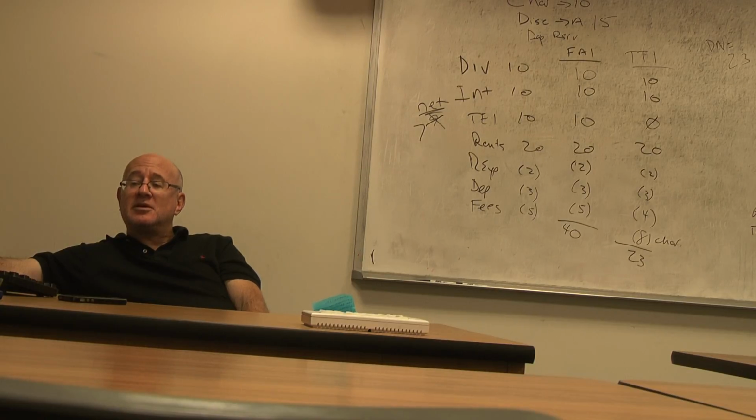Could it be a distribution out of corpus? Corpus of what? The S corp is making the distribution. Maybe it's the AAA, or maybe it's earnings from prior years, and so on. I'm just speculating now.